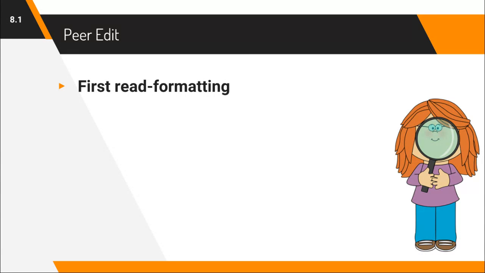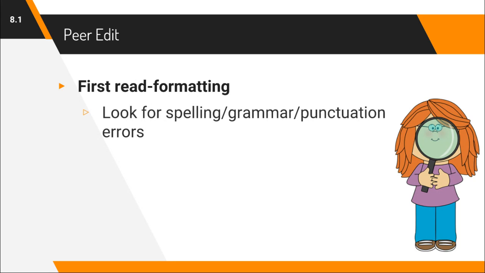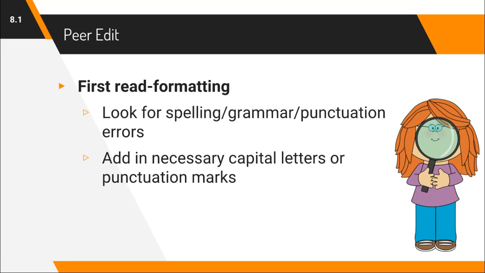Now, the first time you read through your partner's rough draft, look for errors in formatting. So, for example, spelling or grammar or punctuation. Make sure to add in any necessary capital letters, especially at the beginning of a sentence or if it's a person's name, or any other punctuation marks. So commas, periods, quotation marks, question marks, etc.